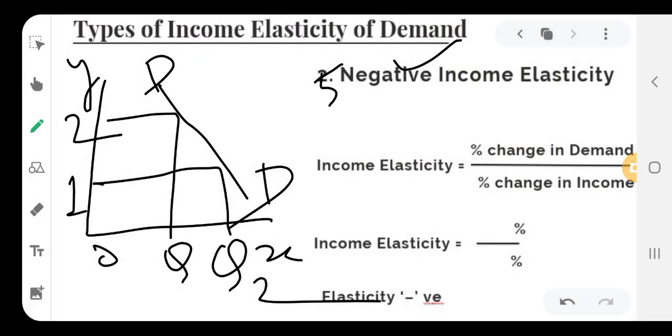In this way, in this particular lecture, I explained the concept of income elasticity of demand and five different types of income elasticity of demand. And in this lecture, I stop here. Thank you. Thank you very much.